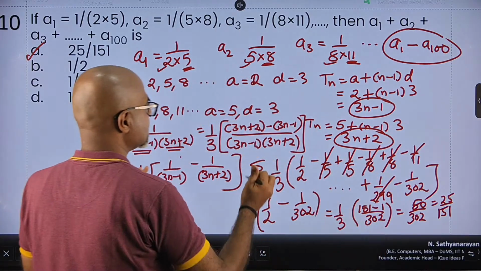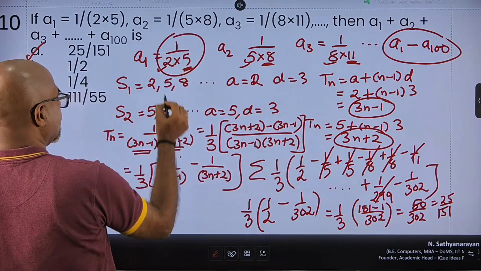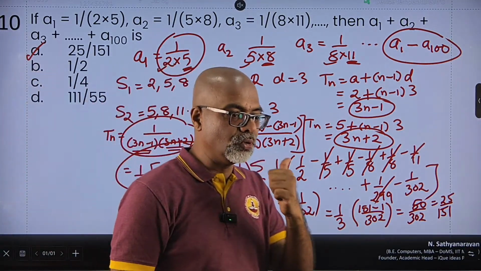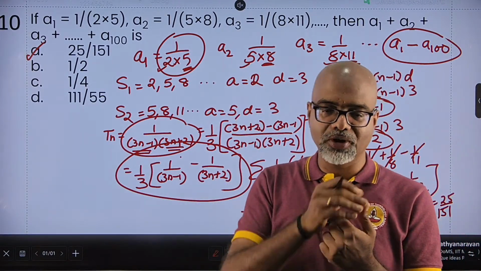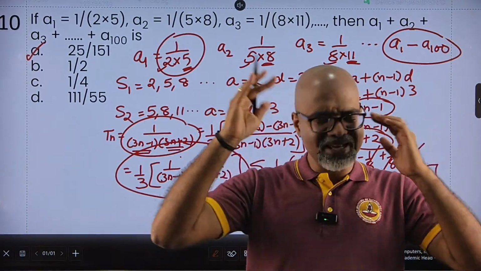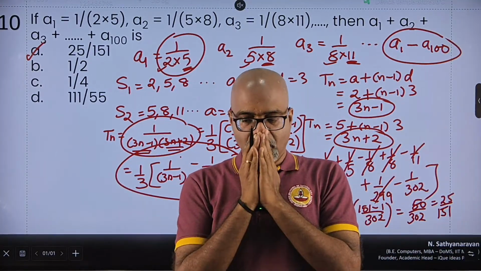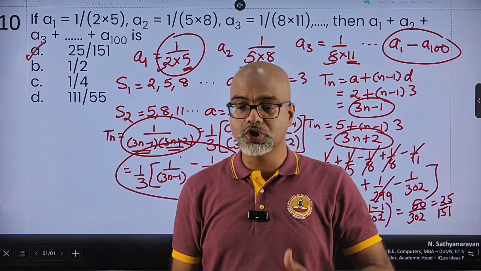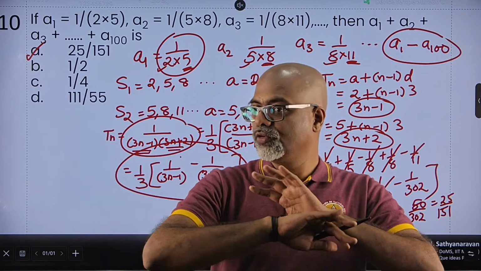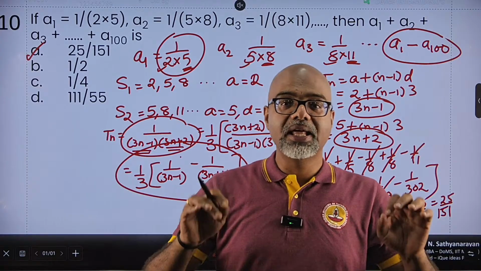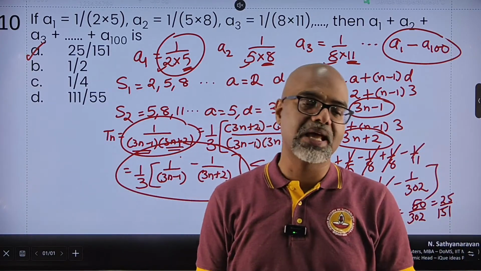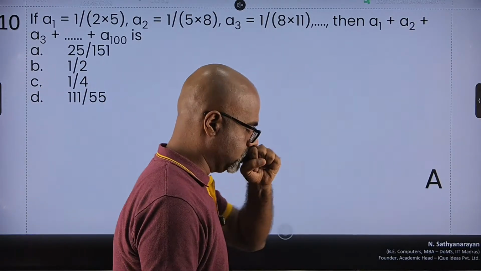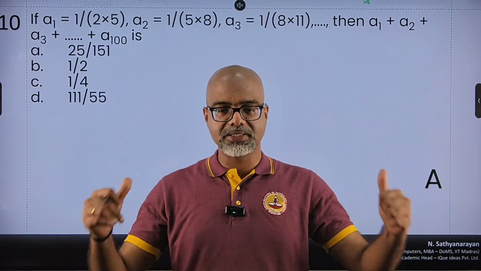But the trick is, how do I convert this into this, and from that I come to here? That is the beauty. But you can easily use the concept of arithmetic progression to get the equation of Tn, and then it's just a matter of trying, right? So it looks complicated, but believe me, IPM has asked this type of question so many times in the exam that if you are able to get the hang of it, then you will absolutely be able to solve it in the examination also. So option A, the first one, has to be my answer. Yep, A is the answer.